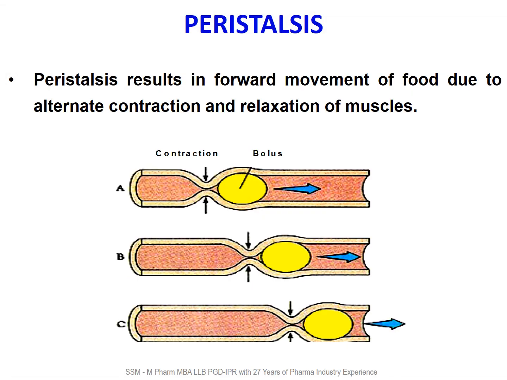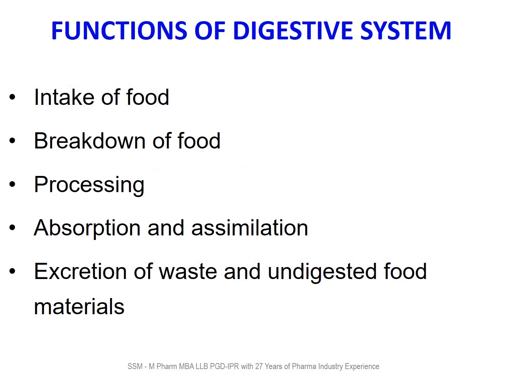Peristalsis results in forward movement of food due to alternate contraction and relaxation of muscle. You can see the alternate contraction and relaxation, which pushes the food material in forward direction. Functions of digestive system: intake of food, breakdown of food, processing of food, absorption and assimilation, excretion of waste and undigested food material.